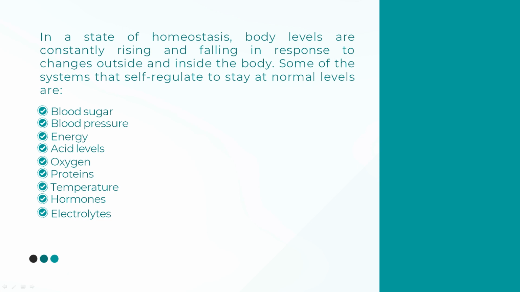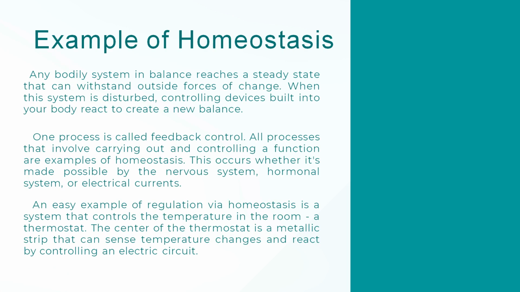Some of the systems that self-regulate to stay at normal levels are blood sugar, blood pressure, energy, acid levels, oxygen, proteins, temperature, hormones, electrolytes.